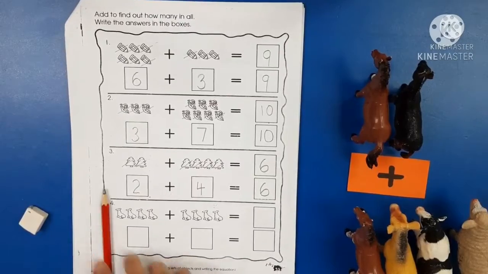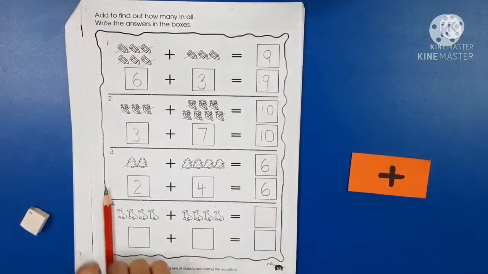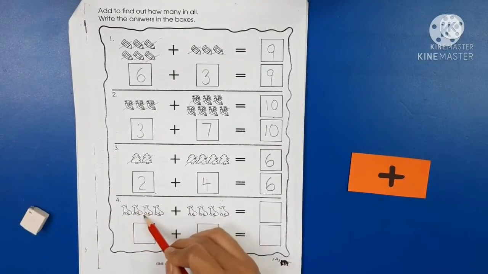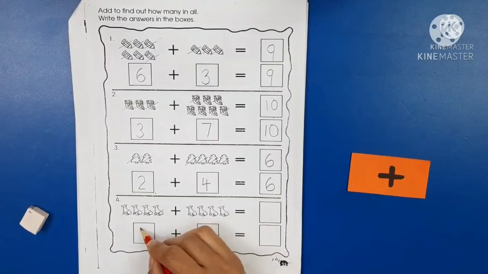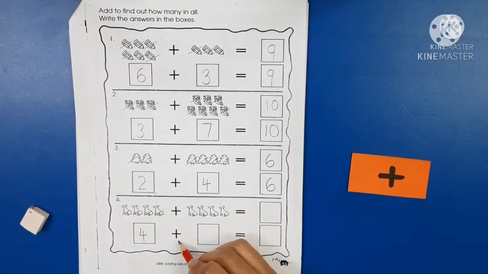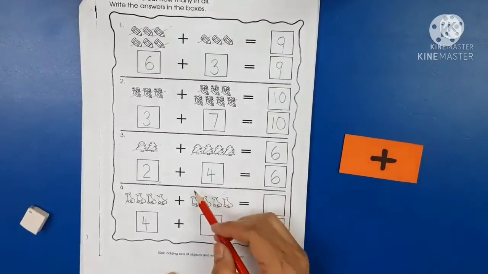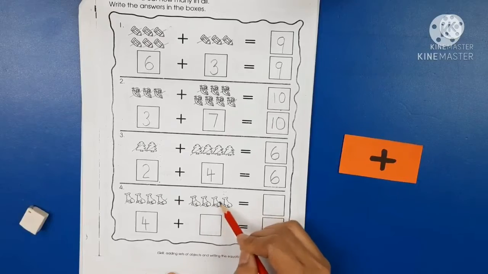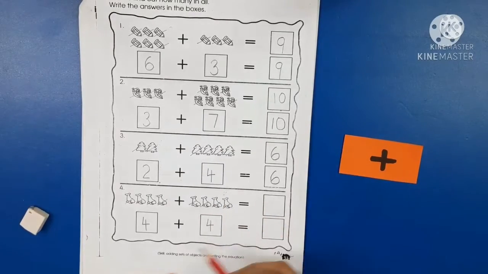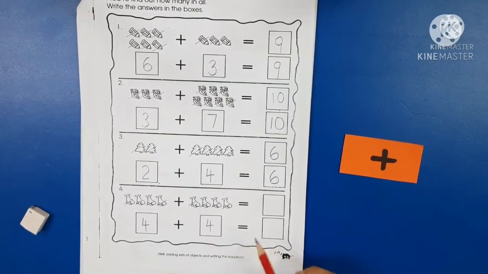Right, let's try the last exercise. Let's move this toy animal first. Count the object in the first set. 1, 2, 3, 4. Let's write number 4 here. What is this sign? Plus. Okay. Count the animals in the second set. 1, 2, 3, 4. 4 as well. So read the mathematical statement. 4 plus 4 equal.